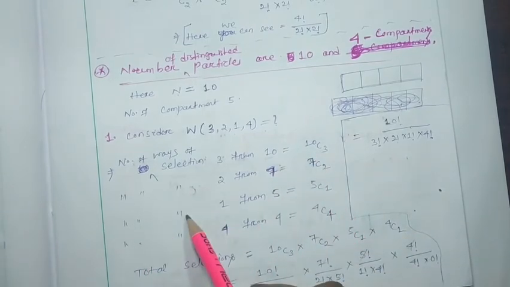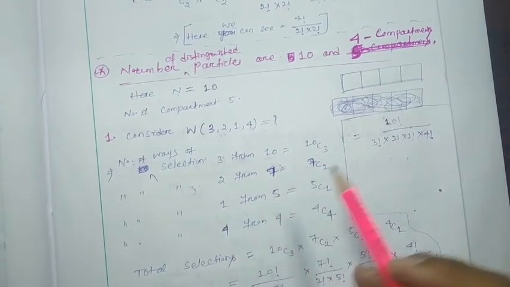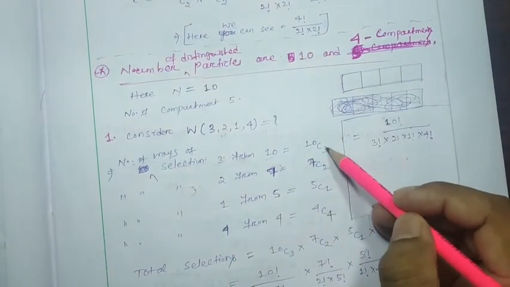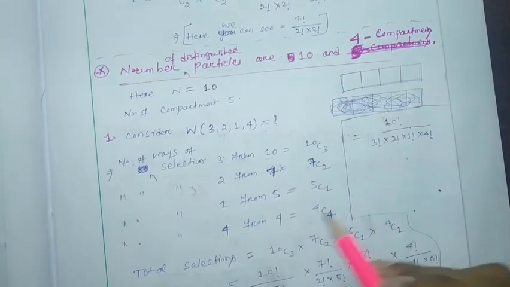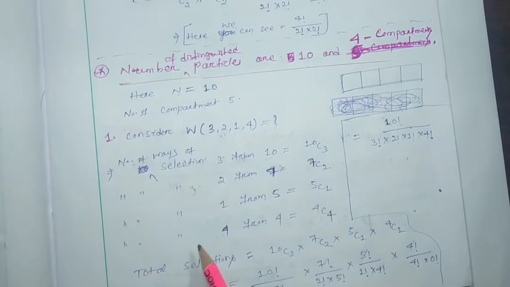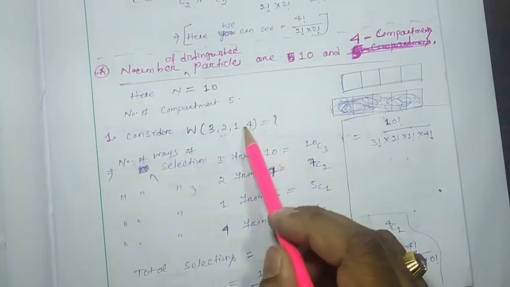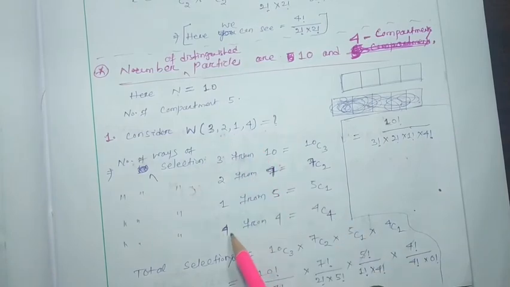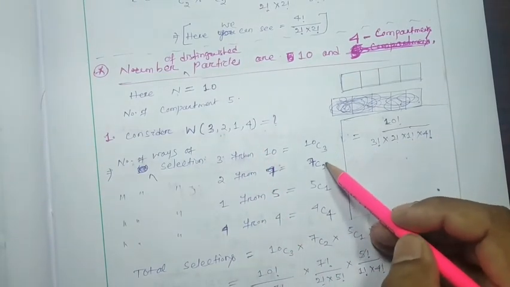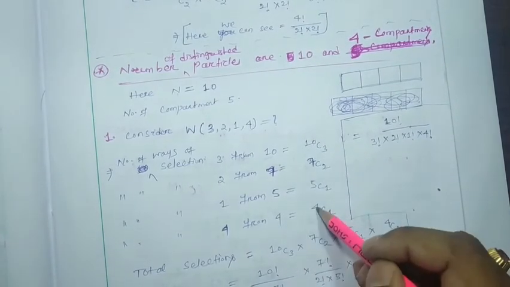Then the number of ways of selecting 1 particle from the rest, already 3 plus 2, 5 selected, the rest are 5, so 5C1. Then the number of ways of selecting 4 particles, because the fourth compartment is going to be filled by 4 particles, 4 from 4 particles, because already 3 plus 2 plus 1, 6 particles are taken, the only rest is 4, so 4C4.